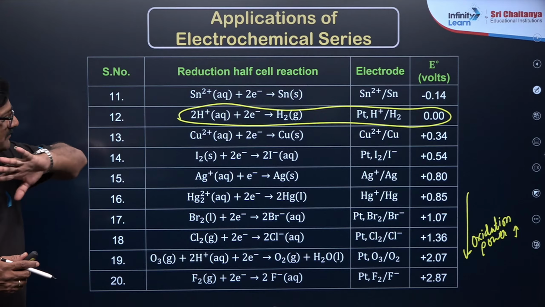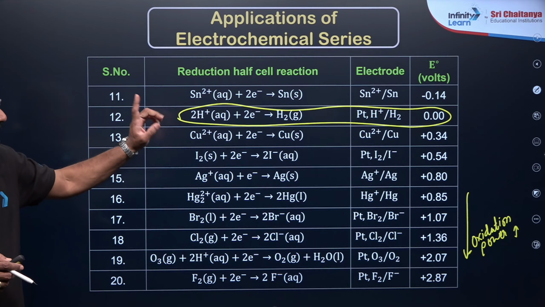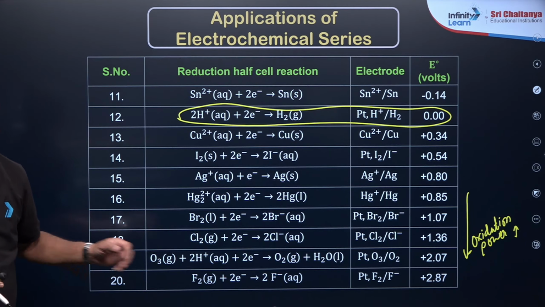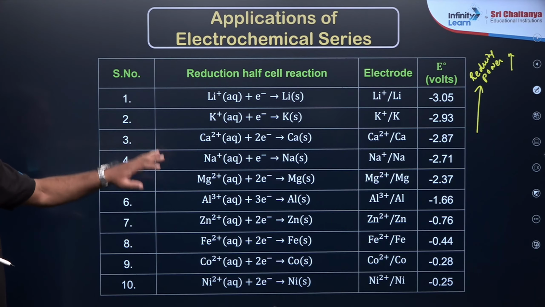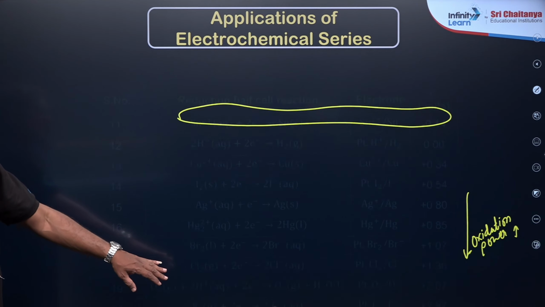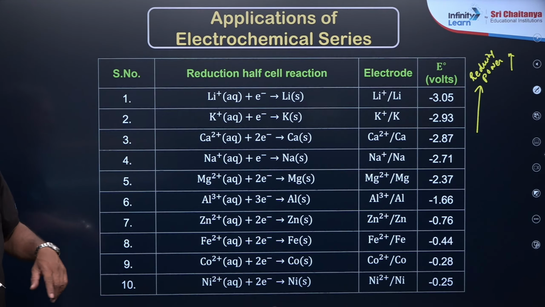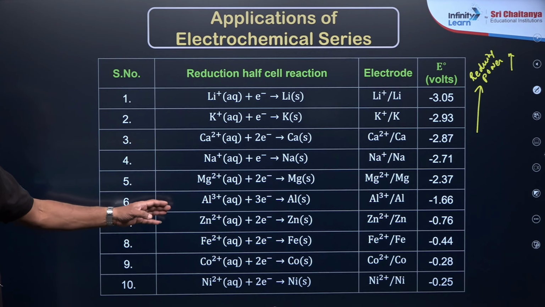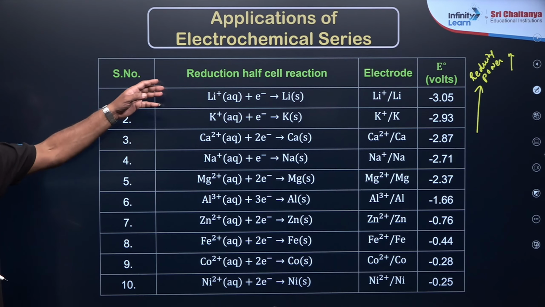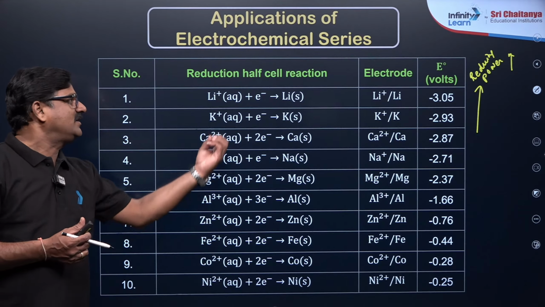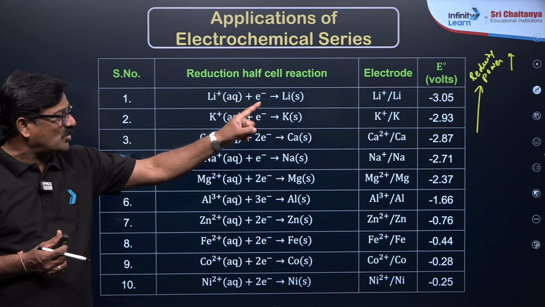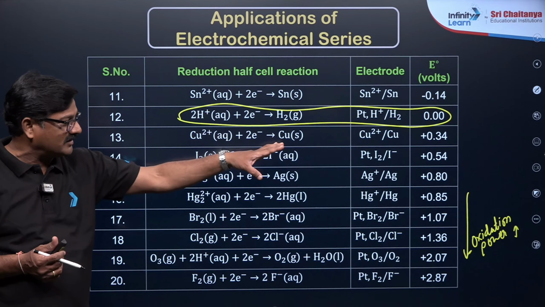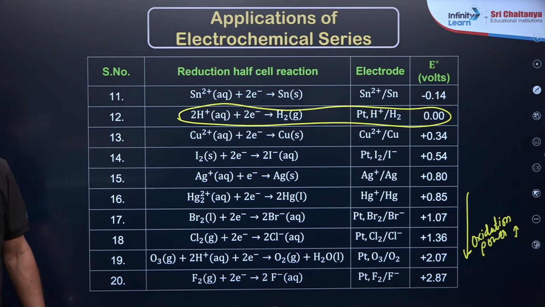You should never memorize this by heart. You just understand this and you can say who is there above, who is there below. And you can say above hydrogen, I can say tin, nickel, cobalt, iron, zinc, aluminum, magnesium, sodium, calcium, and you just see reactivity of the metals increases. Most reactive metals are there, and lithium is the strongest reducing agent in the entire periodic table, and fluorine is the strongest oxidizing agent in the periodic table, right?